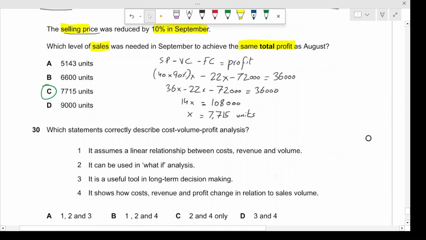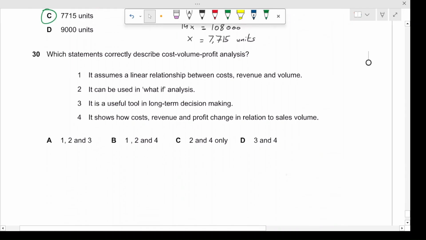All right, moving on to question number 30. Question number 30 states, which statements correctly describe cost volume profit analysis? The first statement is, it assumes a linear relationship between costs, revenue, and volume. It can be used in what if analysis. It is a useful tool in long term decision making. It shows how costs, revenue, and profit change in relation to sales volume. Right? So let's discuss each and every one of these to see which one is correct.